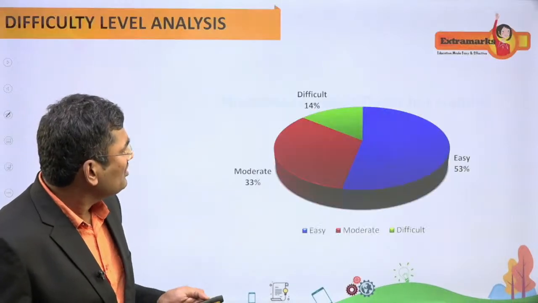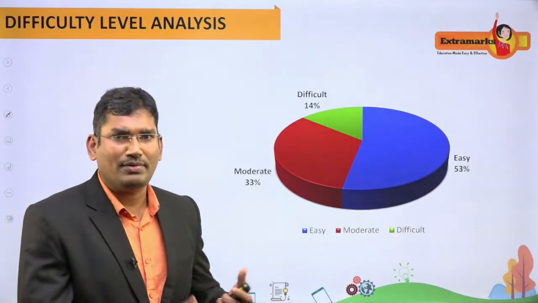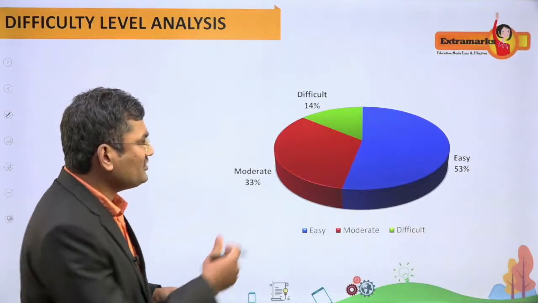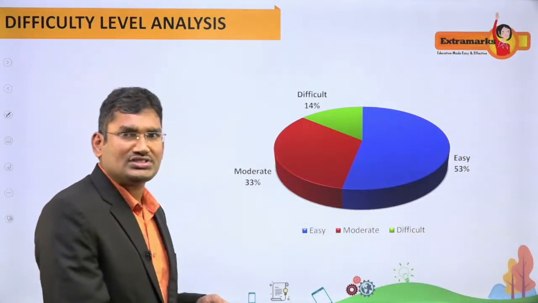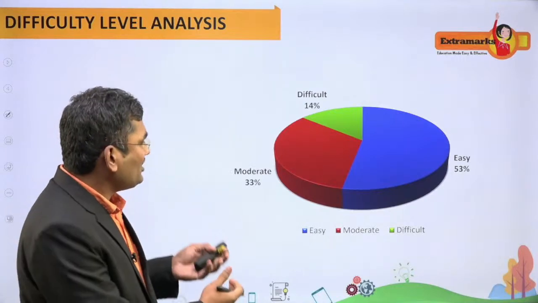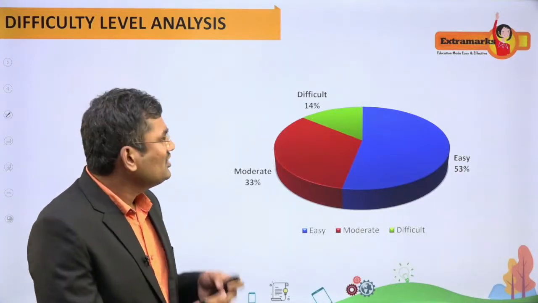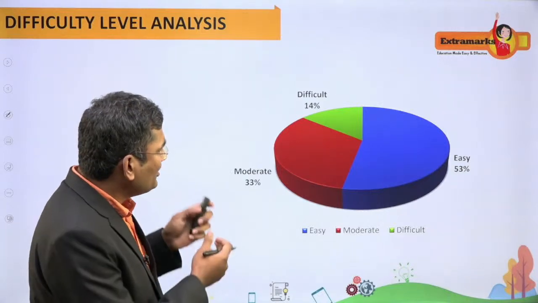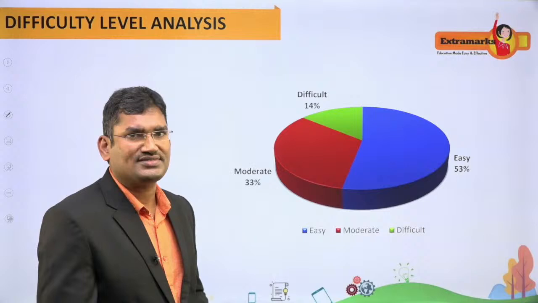You can see here the difficulty level of the mathematics paper. They have given 53% of questions as easy, 33% as moderate, and only 14% as difficult. This is the difficulty level analysis of the mathematics paper.